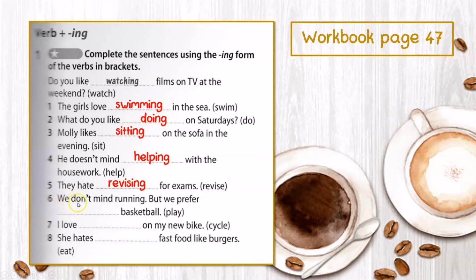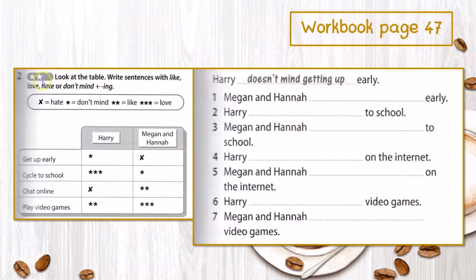Number 6, we don't mind running, but we prefer playing basketball. Number 7, I love cycling on my new bike. Number 8, she hates eating fast food like burgers. Okay, let's see task 2. Look at the table, write sentences with like, love, hate, or don't mind plus ing.